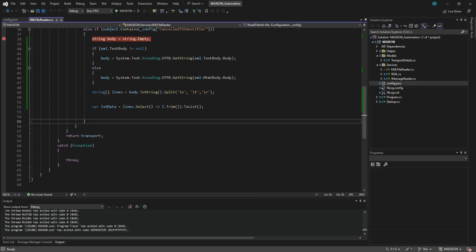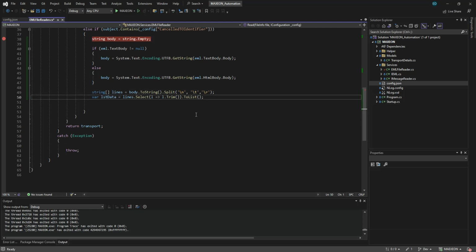It's trial and error, guys. So we have to do it like this. Let's see. This is the read, and then we convert into list, and then list data.